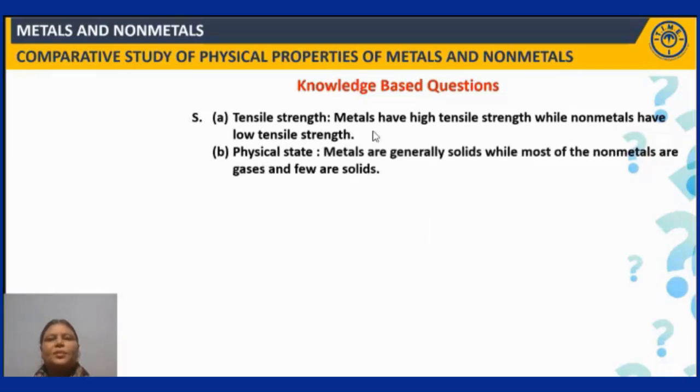So tensile strength, metals have high tensile strength, while non-metals have low tensile strength. Coming to the physical state, metals are generally solids, while most of the non-metals are gases and very few are solids. Next question.